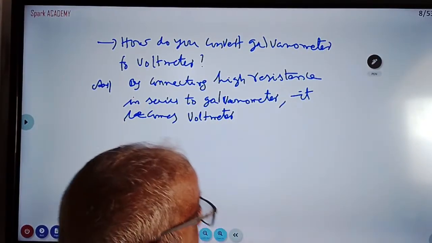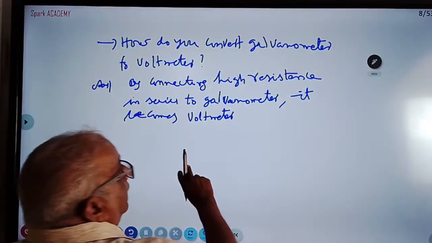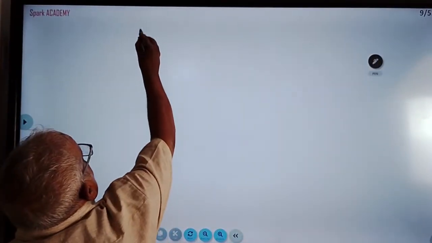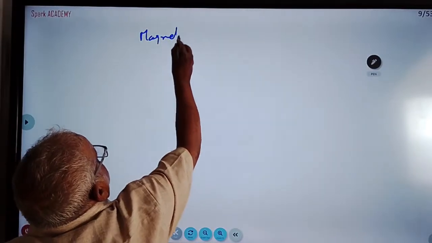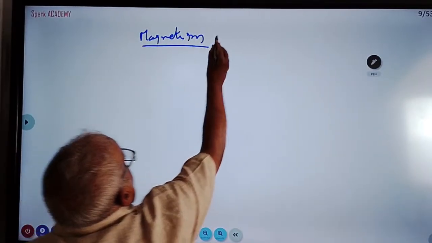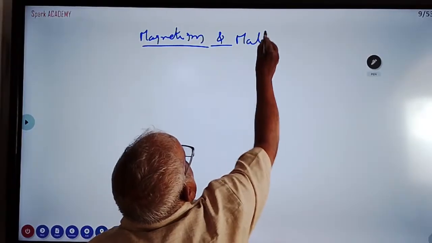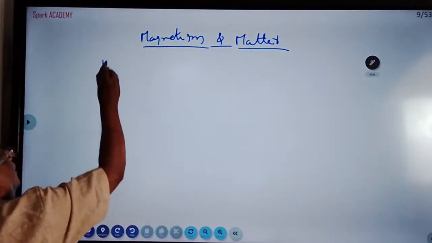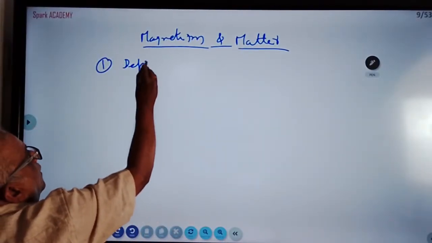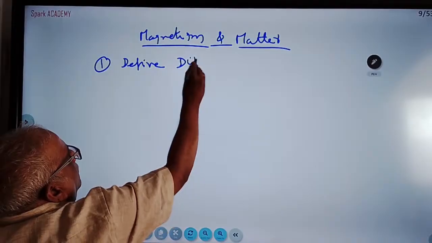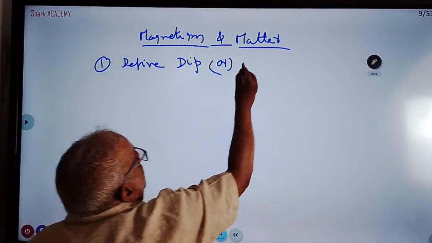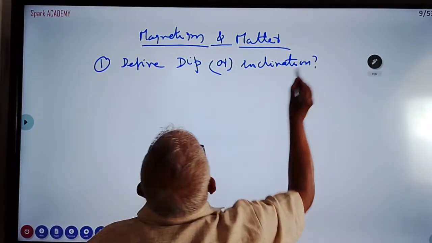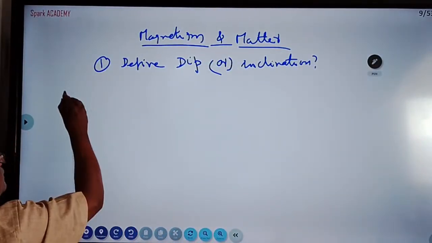Next chapter I am taking is magnetism and matter. In this, very short questions will come. What questions are coming? Define dip or inclination. Define magnetism. Dip, also called inclination. What is the definition?